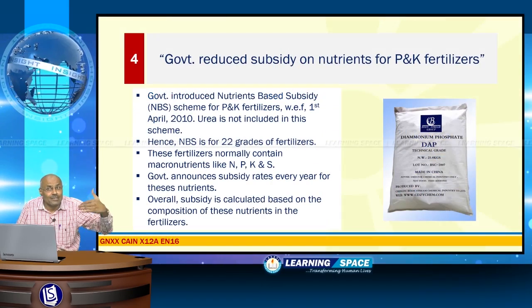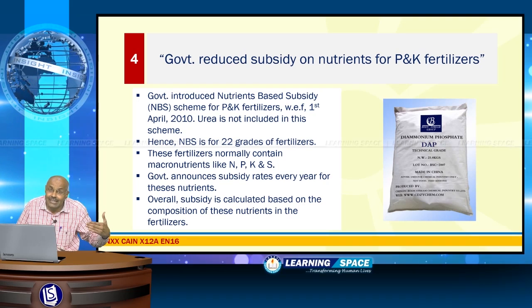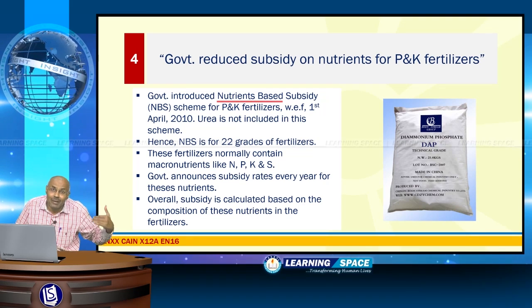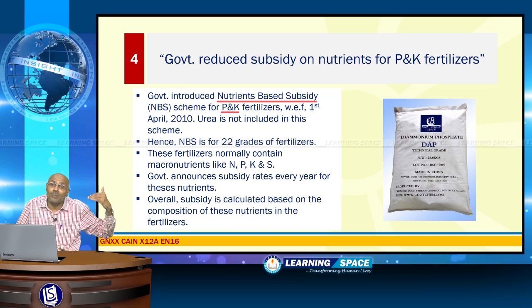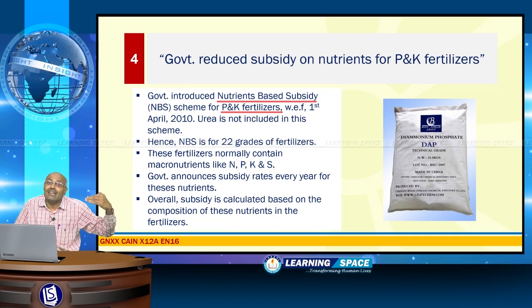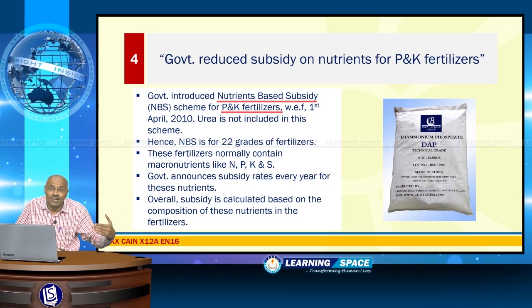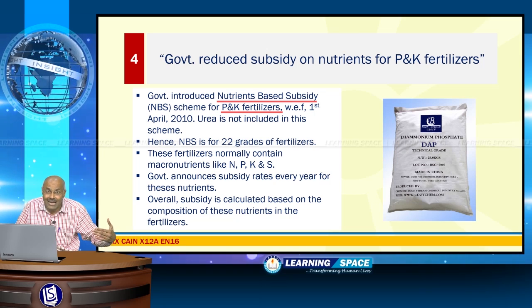Last one, government reduced subsidy on nutrients for P and K fertilizers. Government introduced this nutrients based subsidy scheme for P and K fertilizers. P and K fertilizers contain macronutrients like nitrogen, phosphorus, potassium, like that, right?